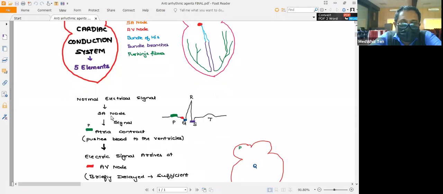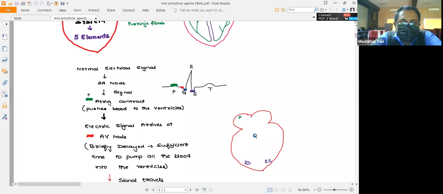Here the impulse generated from the SA node is passed on to the atria, so that the atria can contract. This is represented on the ECG by the P wave. Once the impulse travels towards the AV node, the activity which allows sufficient filling of blood from the atrium to the ventricle is denoted by the gap between the P and Q.